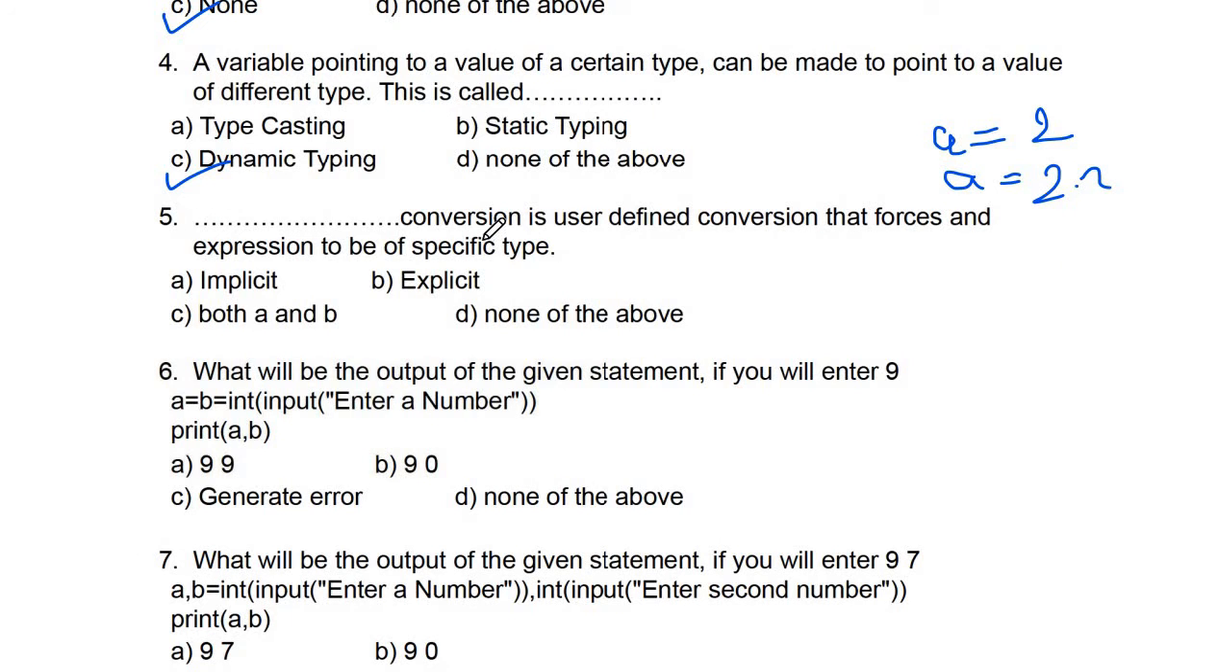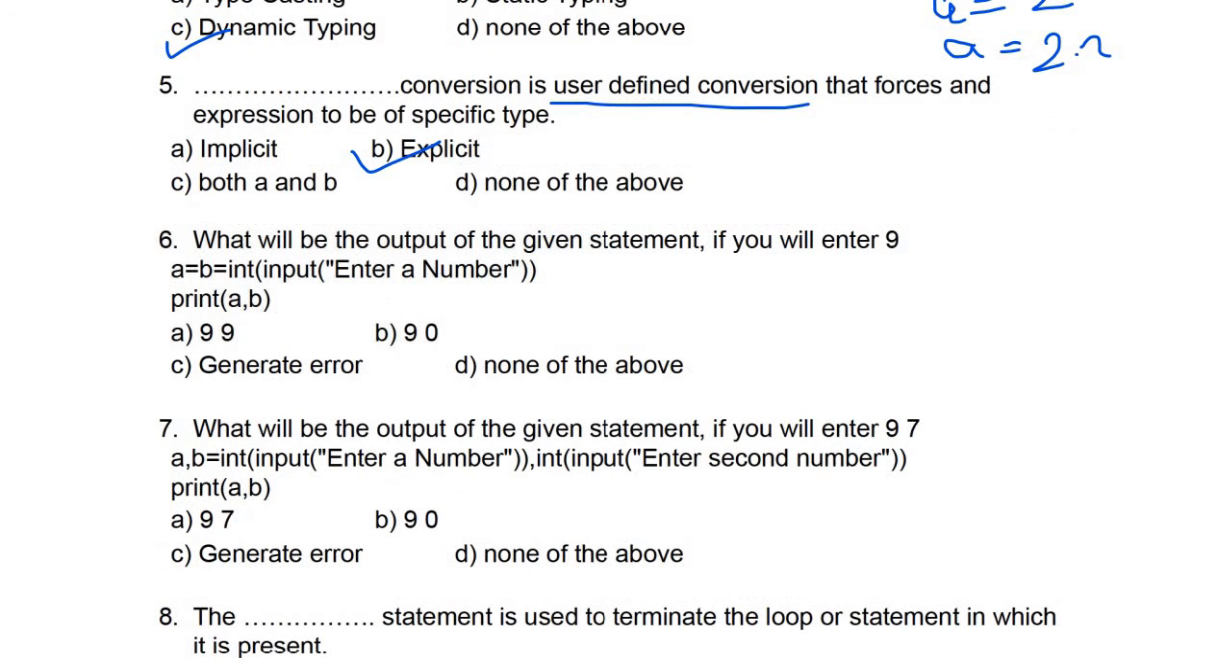Question number 5. A conversion is a user-defined conversion that forces an expression to be a specific type. So this is a user-defined conversion. So answer is explicit conversion. What will be the output of the given statement if you will enter 9? a is equal to b is equal to int input. So basically you are taking user input and assigning it to a and b, so it will print 9 and 9 because we are entering 9 here.